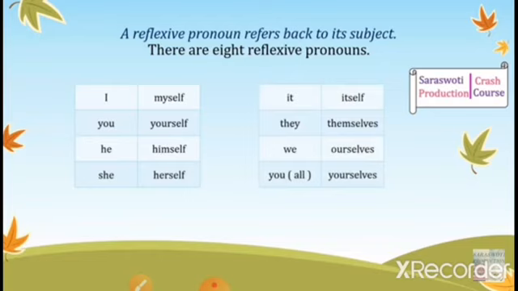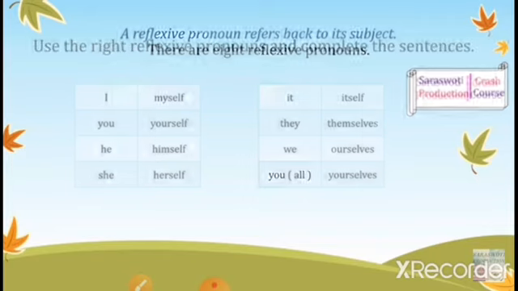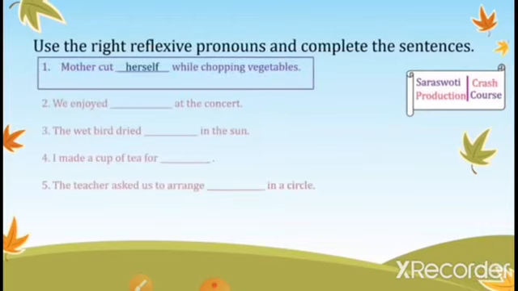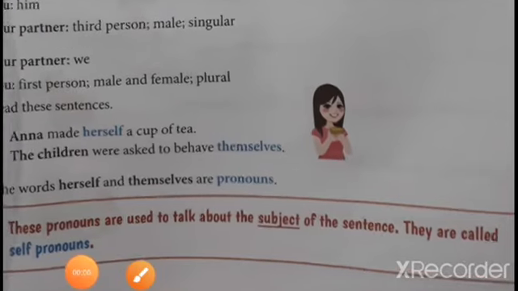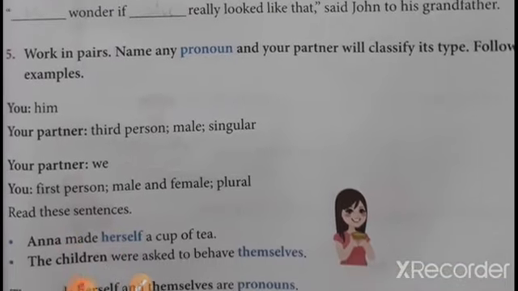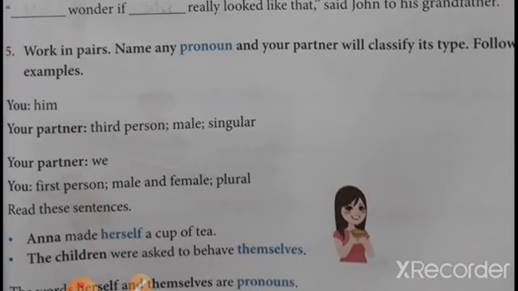I, myself; you, yourself; he, himself; she, herself; it, itself; they, themselves; we, ourselves; you, yourselves. So these are plural and these are singular, as we already know. Use the right reflexive pronoun and complete these sentences. So students, see the examples carefully: herself, ourselves, itself. Children, after question number 5, as I already told you, works in pairs means it is activity based, so you have to do it by yourself.